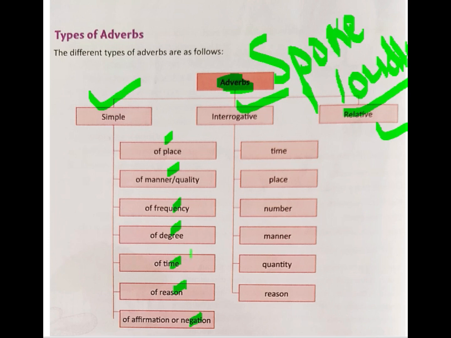These were there in your previous classes. Degree was also there. Reason and negation are very new for you guys. Then we have interrogative. Now interrogative as in questions, right? So we have again time, place, number, manner, quantity, and reason. We'll just touch upon each of these, we'll not go too deep into them. Then we have also relative, which I'll be telling you about shortly.